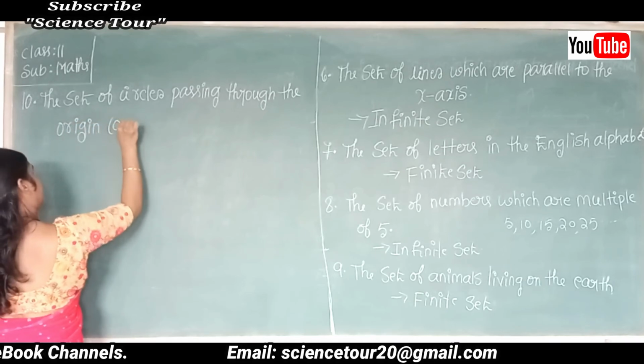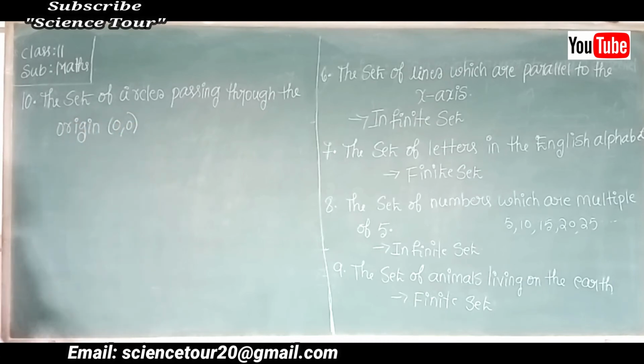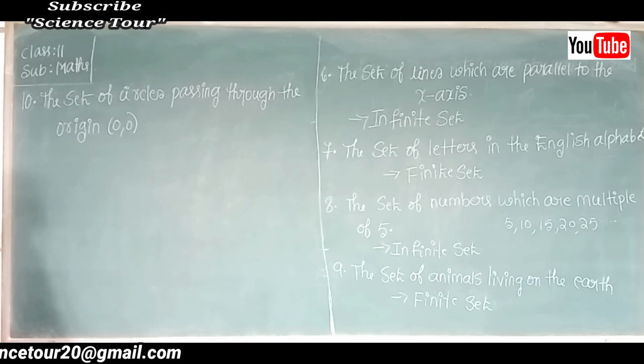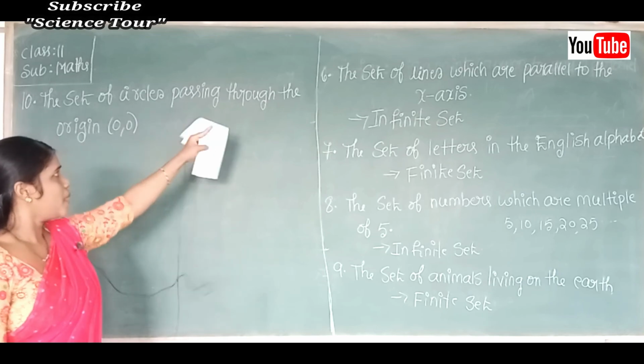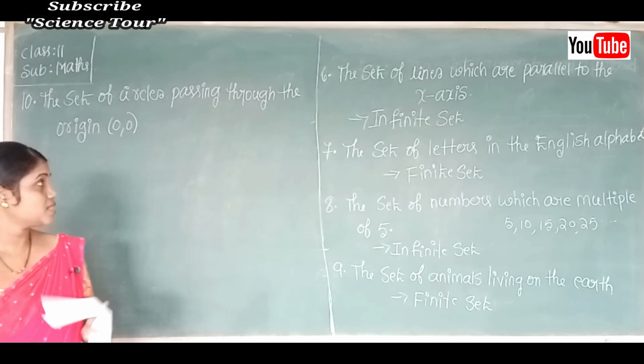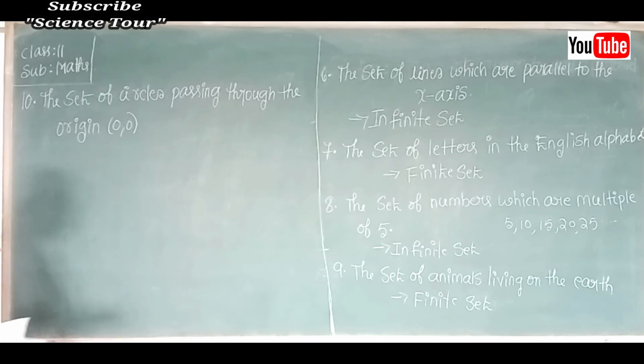What are the coordinates of the origin? That is (0, 0). Okay, yes. So the set of circles, the circle must pass through the origin.